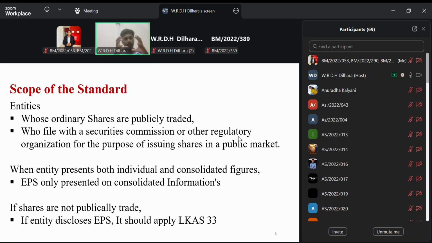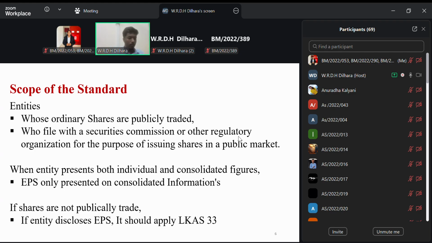So the scope of this standard is about which companies must follow it. One is a company that publicly sells its shares, that is a PLC. Another is companies in the ongoing process of listing. And another is companies that do not publicly trade their shares but disclose earnings per share. That company should definitely follow LKAS 33 in calculating and disclosing earnings per share. Okay, Lamai? Definitely remember that.